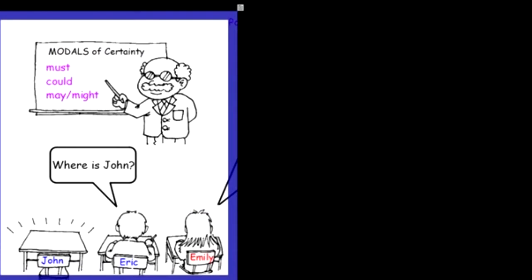Okay, now before we talk about the past modals of certainty, let's take a look at the present modals of certainty. So here we have a teacher, right? And he's teaching about the modals of certainty, okay? So we've got must, could, and may or might. And may and might are the same thing. We use them in the same way in this context when we're talking about certainty. Certainty means how positive we are about what we're saying, okay?